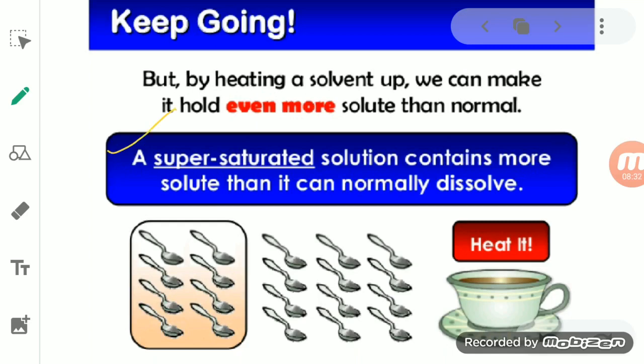Here it is simply talking about the saturated solution being at room temperature. We are not providing any kind of heat. So at a normal state, it can hold a certain amount of solute. But afterward, when you provide heat to it, it gains the capacity to hold more solute. So that solution is known as a supersaturated solution, in which more solute can be added than it can normally dissolve.